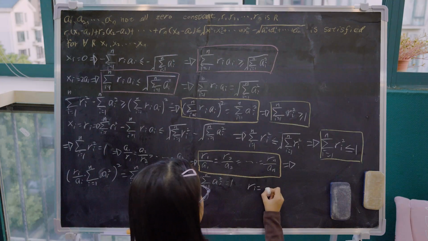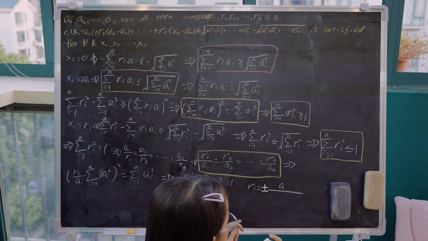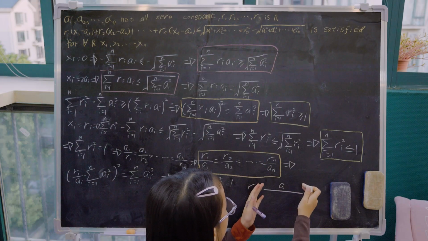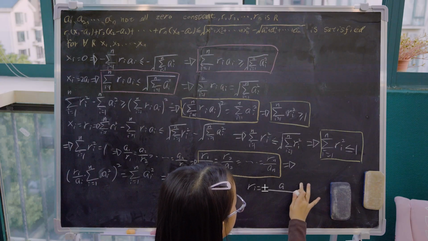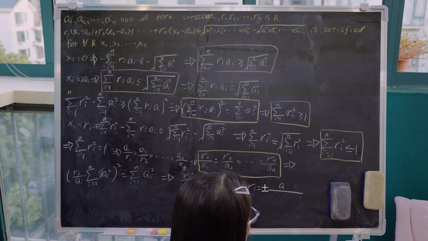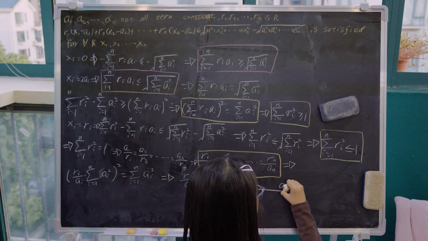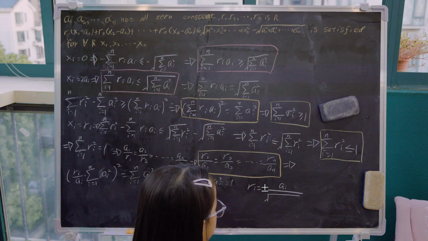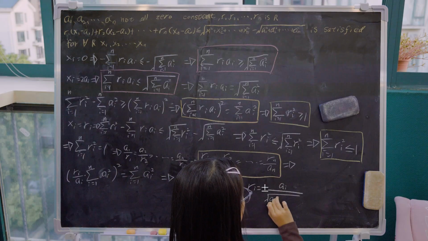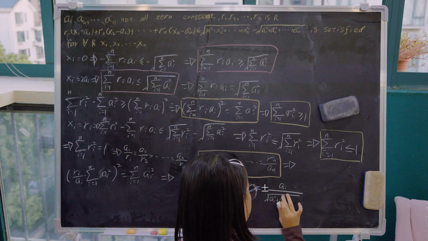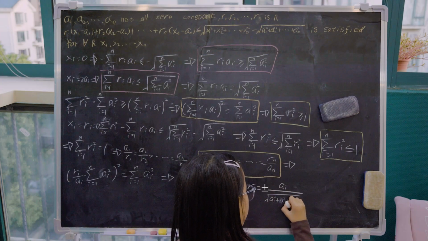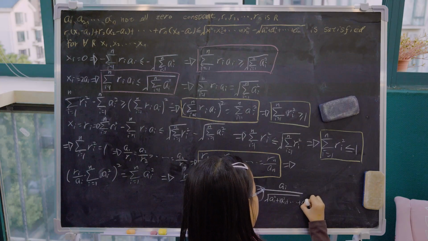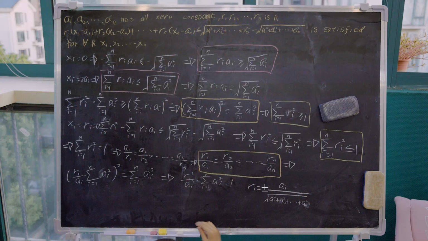So we have r_i equals plus or minus a_i over the square root of the denominator, and the denominator is the sum, which we expand: a_1 squared plus a_2 squared plus and so on plus a_n squared. Okay, so we have solved this problem.